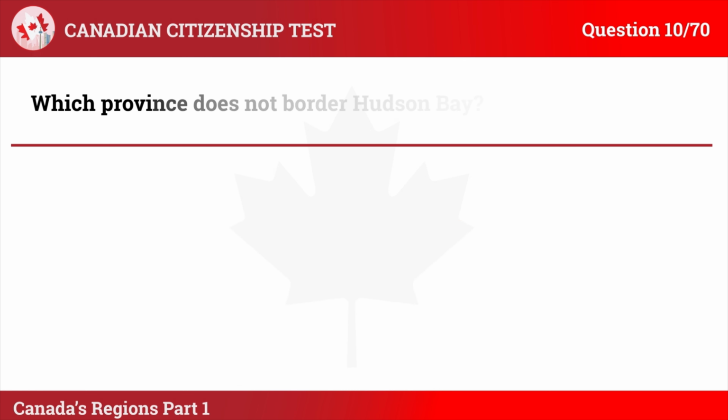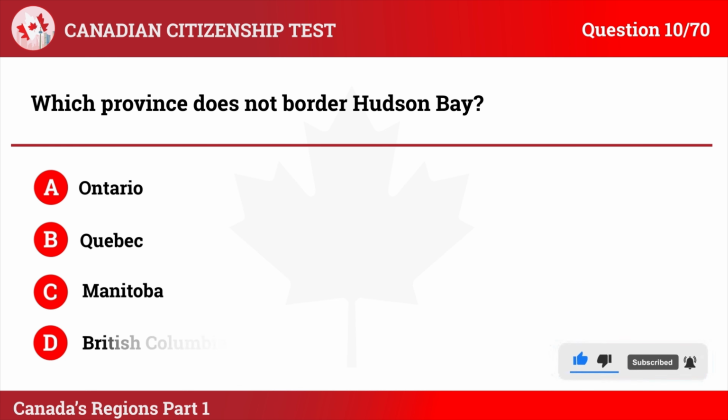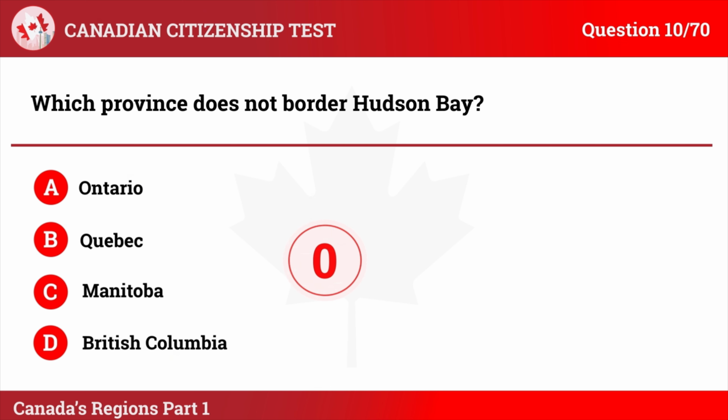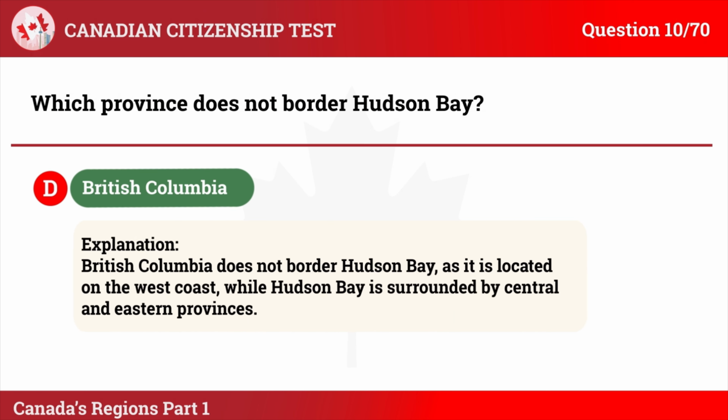Question 10. Which province does not border Hudson Bay? A. Ontario. B. Quebec. C. Manitoba. D. British Columbia. The correct answer is D. British Columbia. Explanation. British Columbia does not border Hudson Bay, as it is located on the west coast, while Hudson Bay is surrounded by central and eastern provinces.